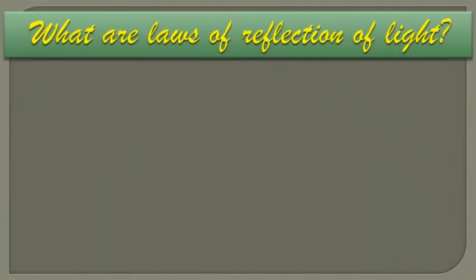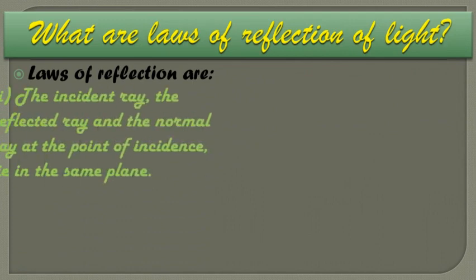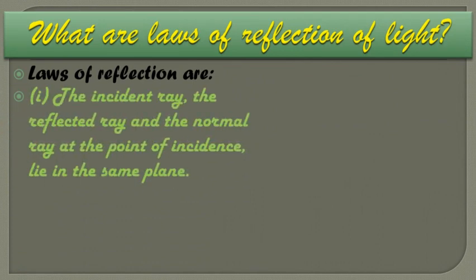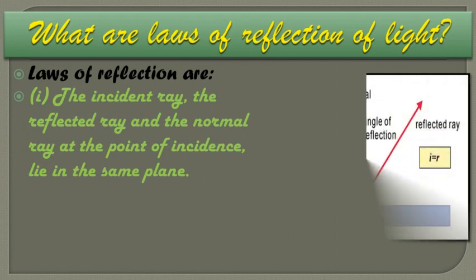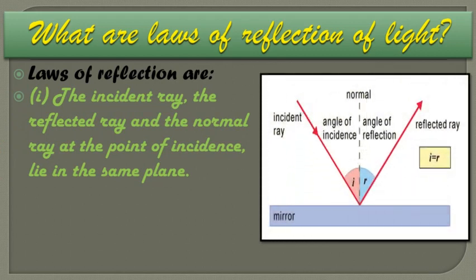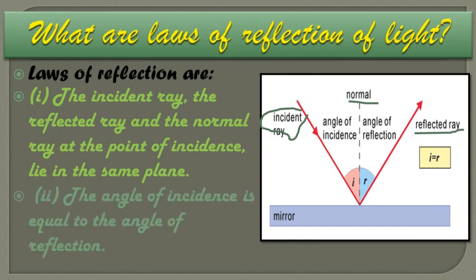Now let's see what the laws of reflection of light are. There are basically two laws of reflection. First, the incident ray, the reflected ray and the normal ray at the point of incidence lie in the same plane. Let's see the alongside diagram. The incident ray, the normal ray and the reflected ray all three lie in the same plane.